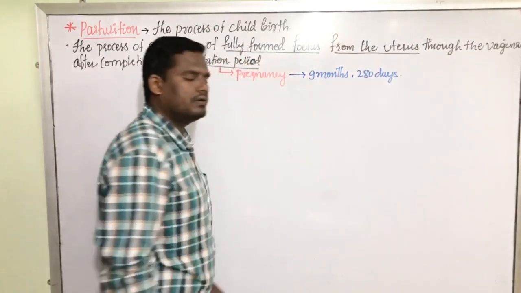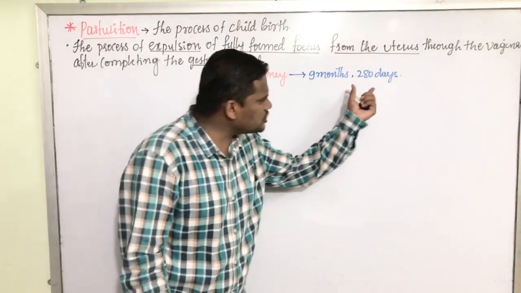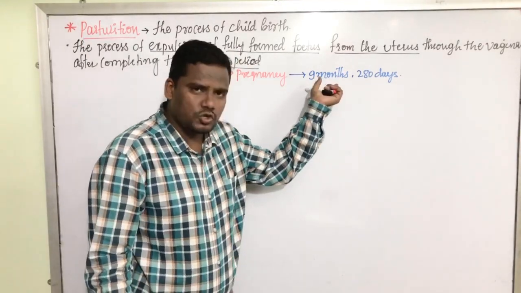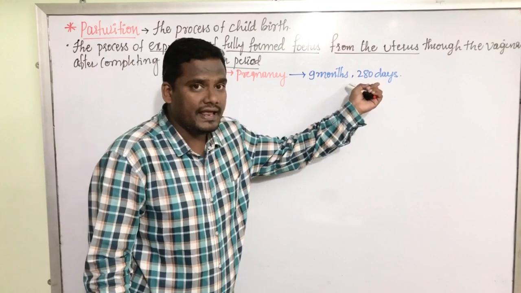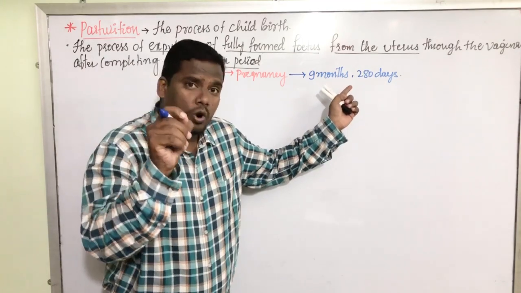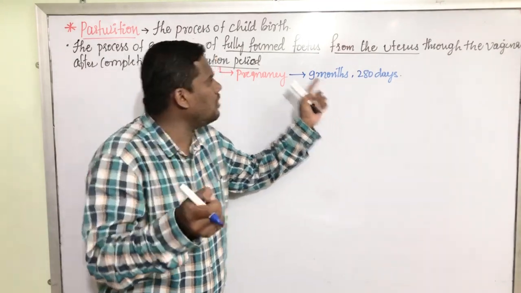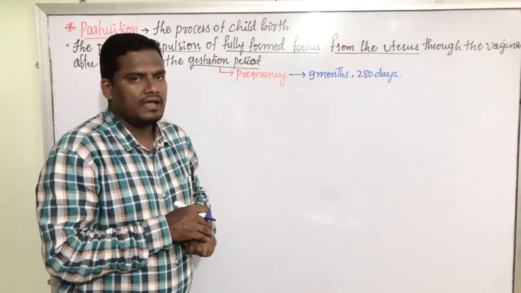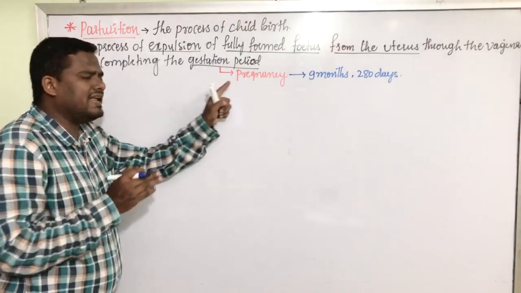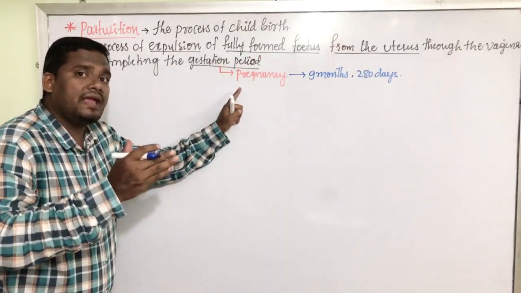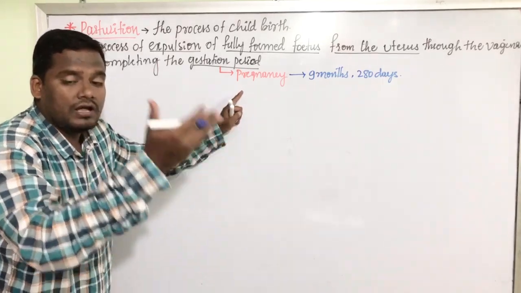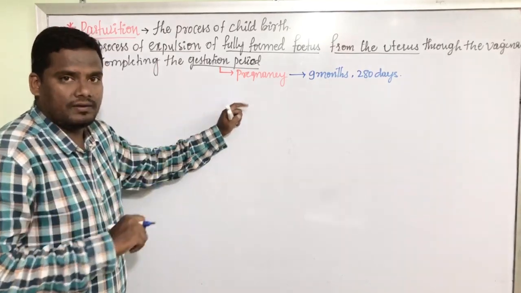During this 9 months of pregnancy, or in 280 days, the zygote is getting developed into a fully formed fetus. After completing this 9 months of pregnancy, the baby has to be expelled out. The baby has to be delivered.